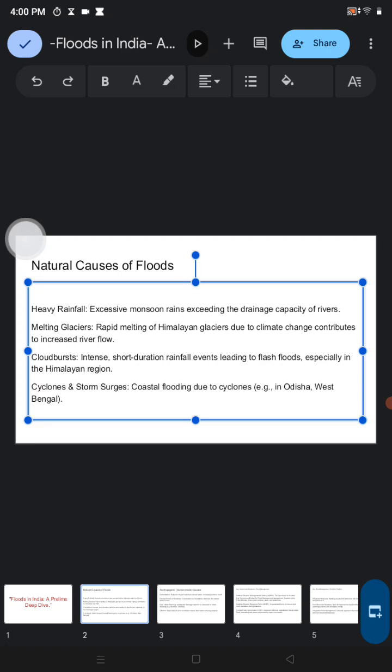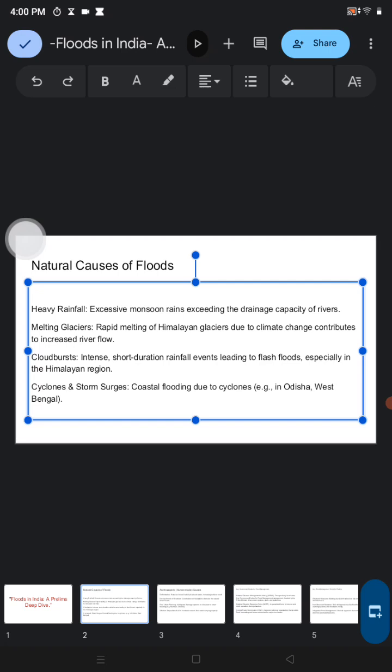Can you please tell me such incidents where this kind of floods occur due to the melting of glaciers? It happened this year. It's located in the Himalayas, right? That is glacial lake outburst flood. A cloudburst is also another reason: intense, short-duration rainfall events leading to flash floods. Flash flood means sudden floods.